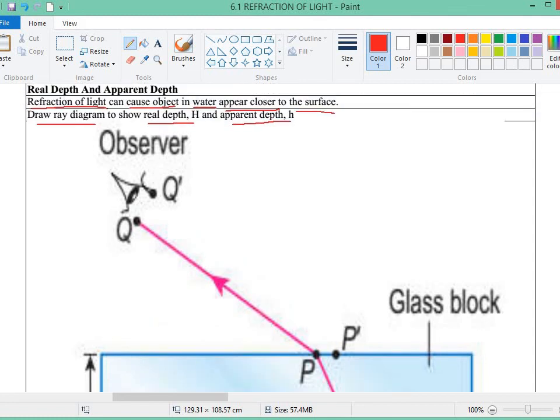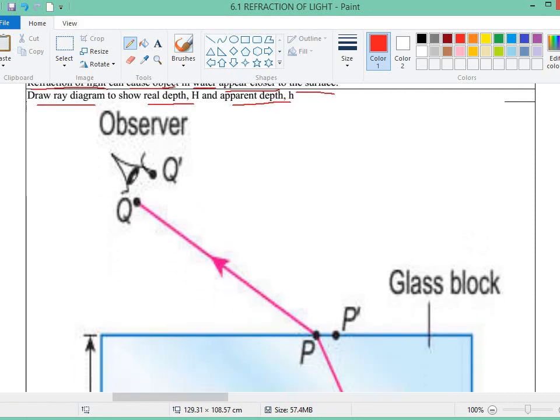Take out your ruler and pencil. You can use a pen also, but I prefer pencil, because if you accidentally draw wrongly, you can just erase. All right, so this is what happened.